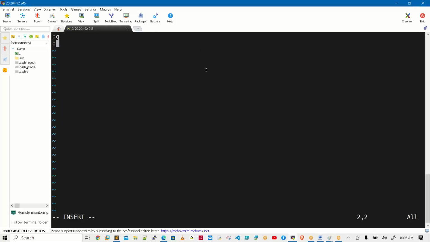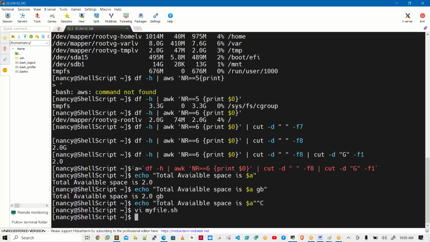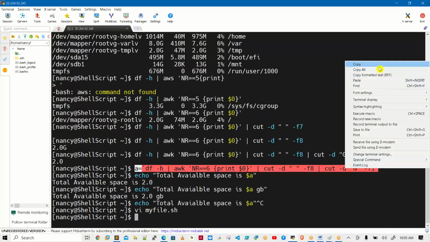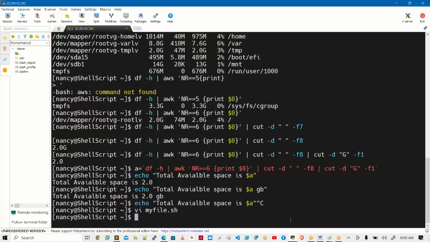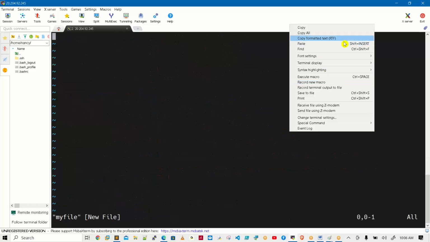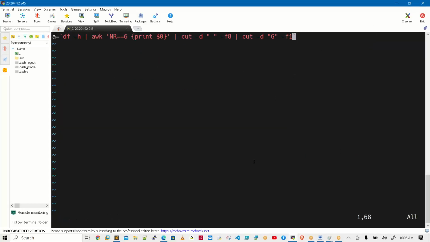I'm copying this entire line. The extension you can also observe, but really this extension is not mandatory.